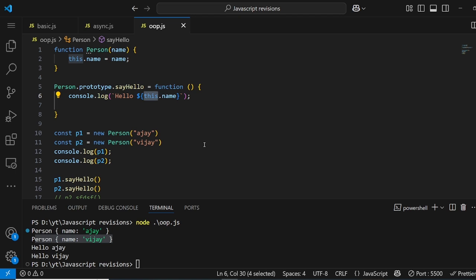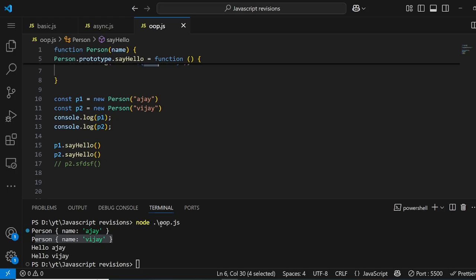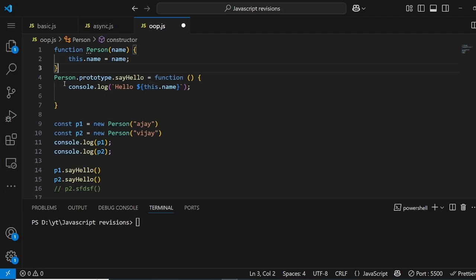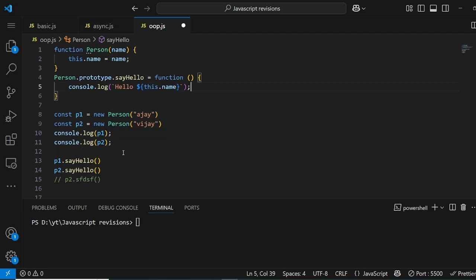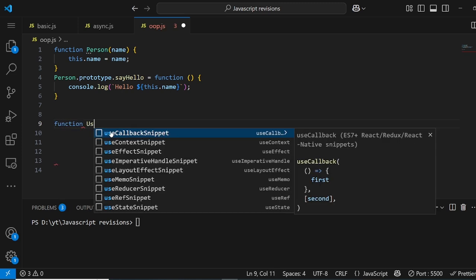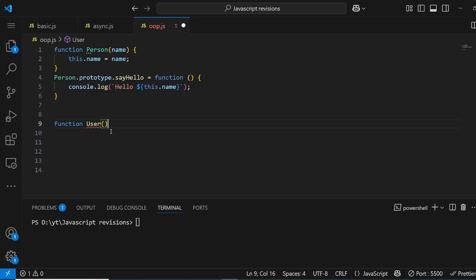Now let's try to understand prototype inheritance. Okay, that is interesting. So let me clear this for you first. And now it's good and all, but what we can do is, let me remove it, name and sayHello, and good. Now what we do is, let me make a constructor function User, and I want to use this Person.